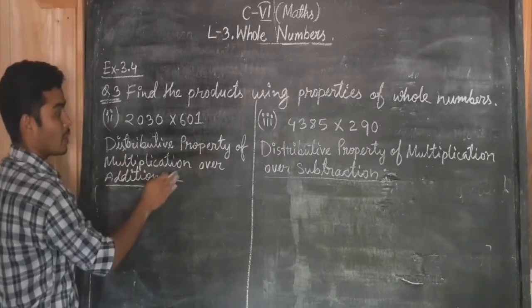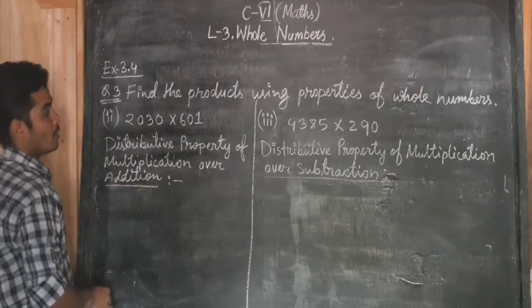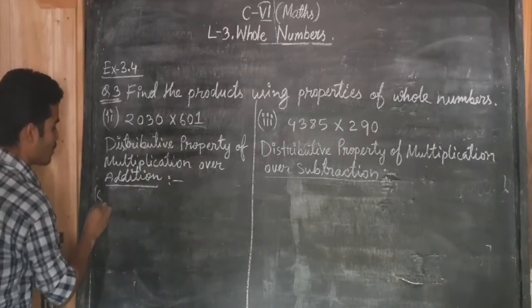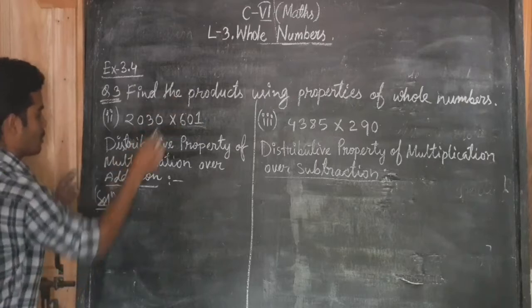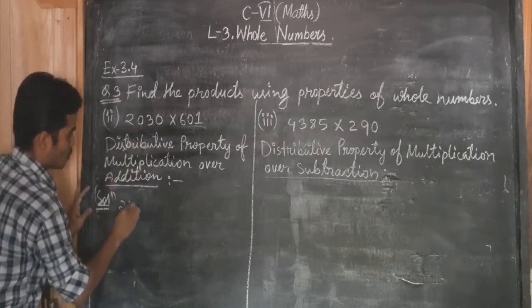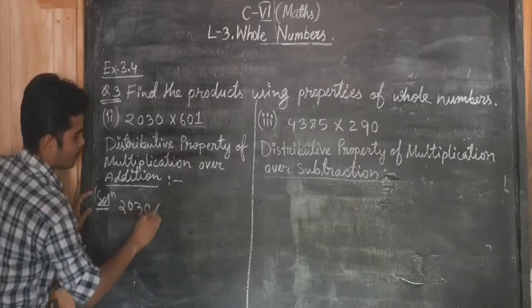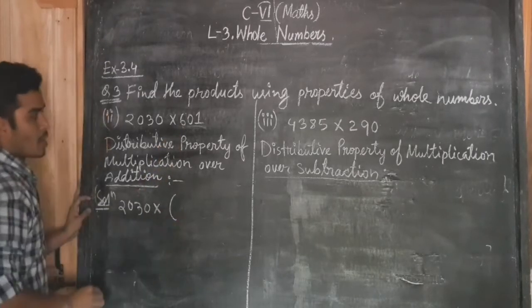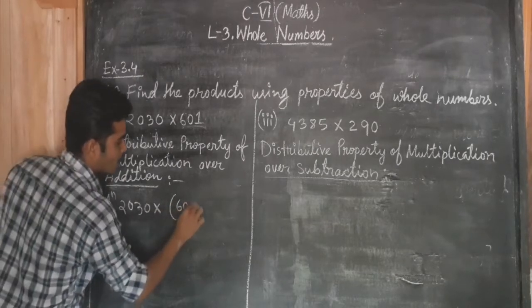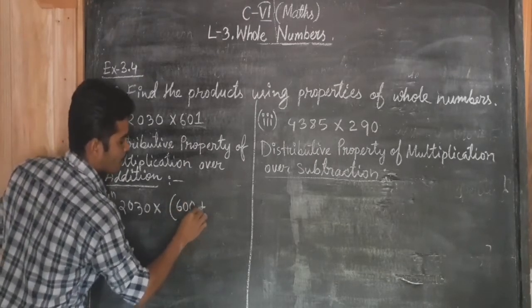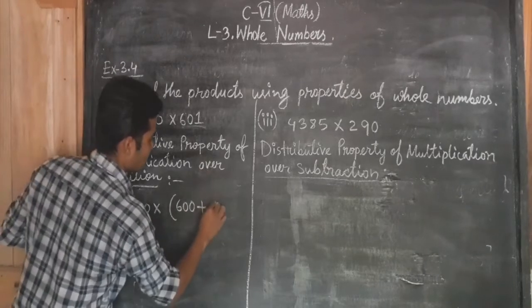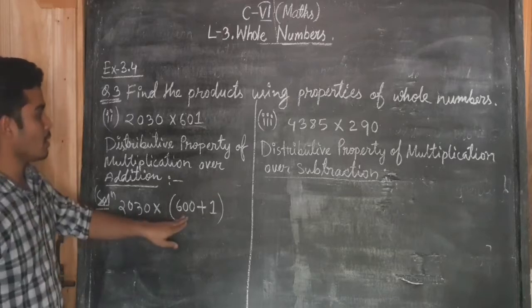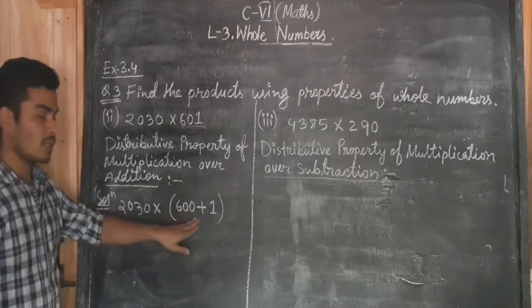Distributive property of multiplication over addition. I have to distribute a number from both of these. You can see here, I am going to solve this problem. 2030 into 601. How can I break 601? You can see it is easily broken by 600 plus 1. I can break this number as 600 plus 1.